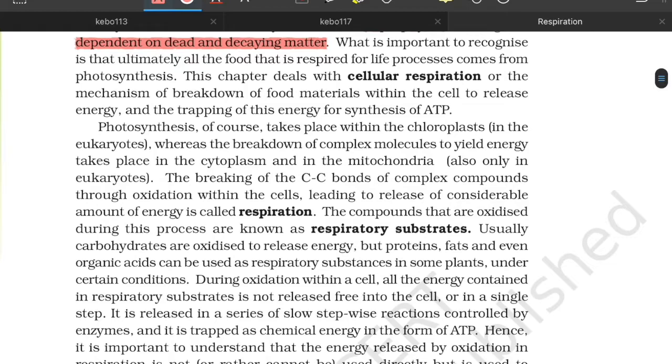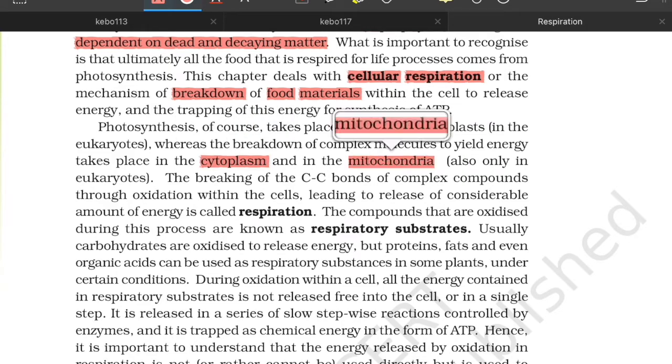This chapter deals with cellular respiration, or the mechanism of breakdown of food materials. What is cellular respiration? Breakdown of food materials within the cell to release energy and trapping of this energy for synthesis of ATP. Photosynthesis, of course, takes place within the chloroplast, whereas breakdown of complex molecules takes place in the cytoplasm and in mitochondria. The breaking of the C-C bonds of complex compounds through oxidation within the cells, leading to the release of a considerable amount of energy, is called respiration.